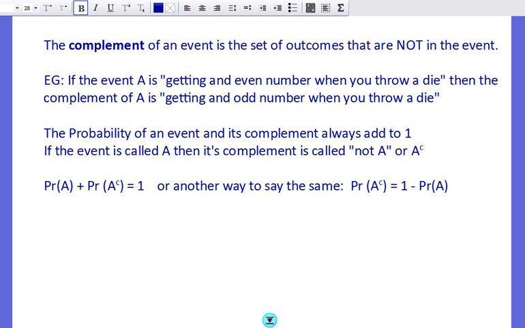One more thing that we need to look at is this term, the complement of an event. When we talk about the complement of an event, it means the set of outcomes that are not in the event. So let's say we define an event A, getting an even number when you throw a die. Then the complement of event A is the opposite, so getting an odd number when you throw a die.